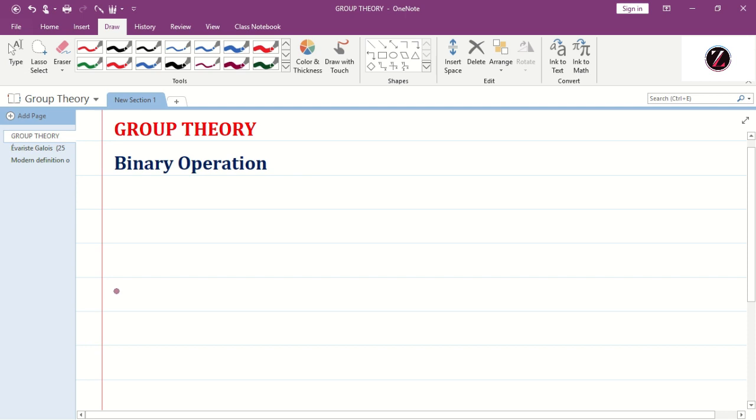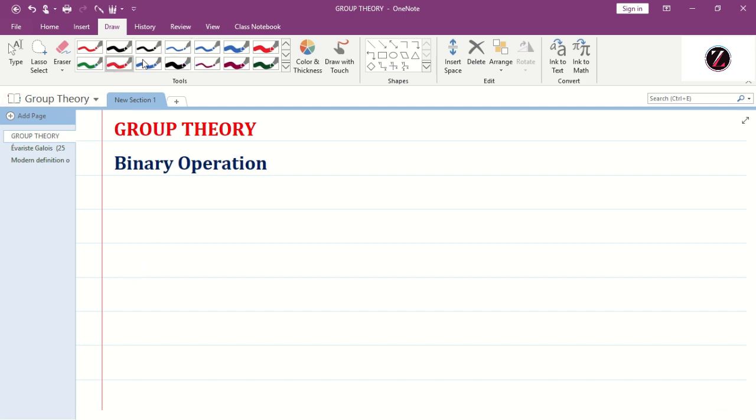In this lecture, we shall learn what we mean by a group. First of all, group theory is a branch of mathematics that studies symmetry found in crystals, art, architecture, music, etc. Before going to the definition of a group, let us understand what a binary operation is.